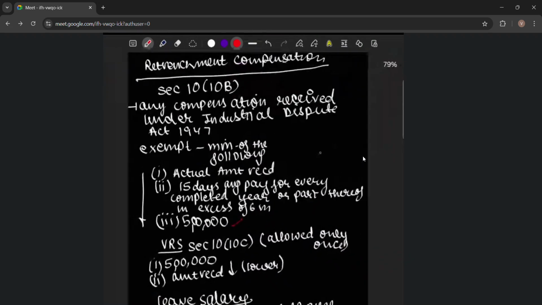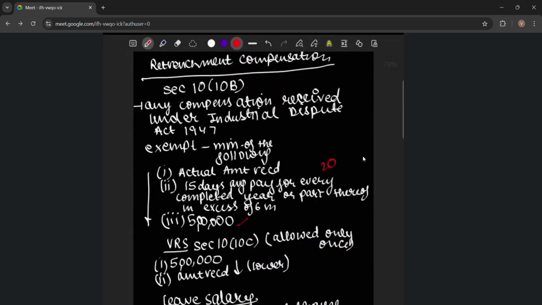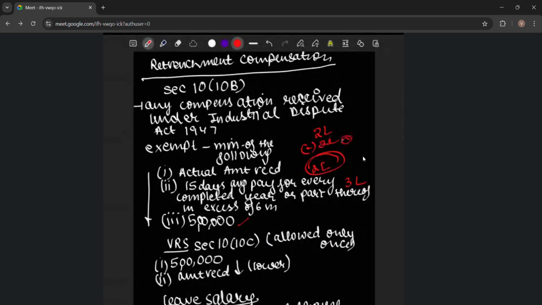If this amount is 2 lakh, 3 lakh, and this is 5 lakh, then we will take 2 lakh, which is the least of the money. We have received 2 lakh only, and we are getting exemption of 2 lakh, then we don't have to pay any tax.